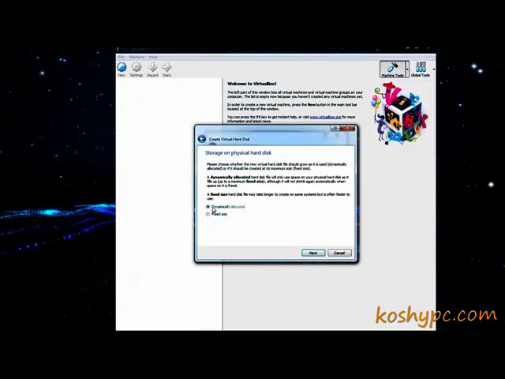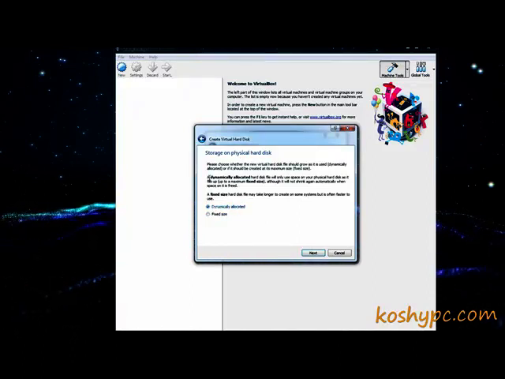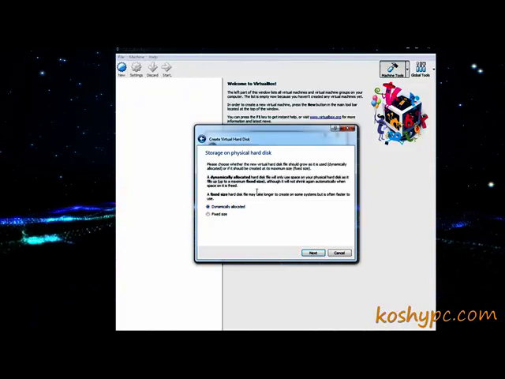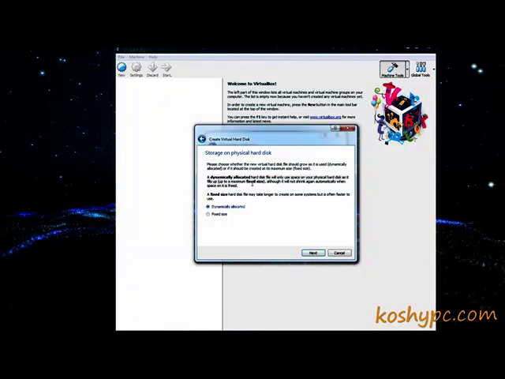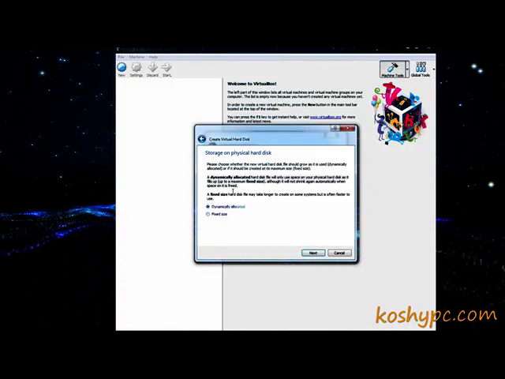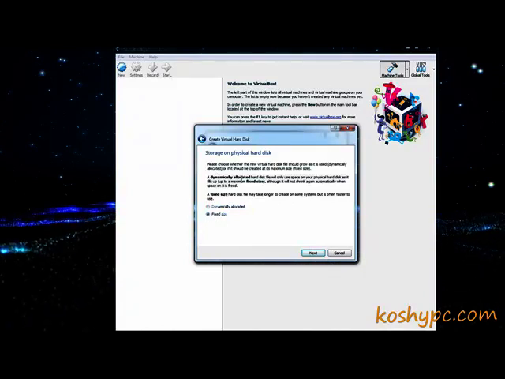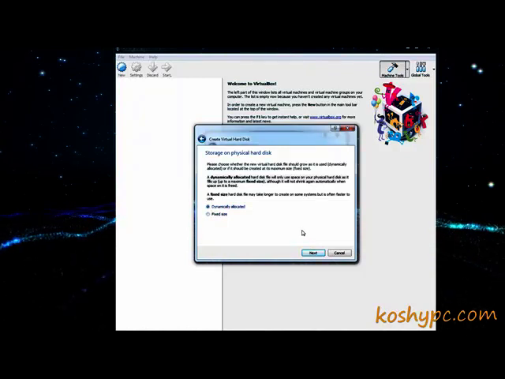You should use the dynamic one, because as I said, and as the description here explains, it will slowly grow. It won't take all of your 50 gigabytes in one moment. But if you choose fixed, it will exactly consider this 50 gigabytes. But make sure you are going for the dynamic one.